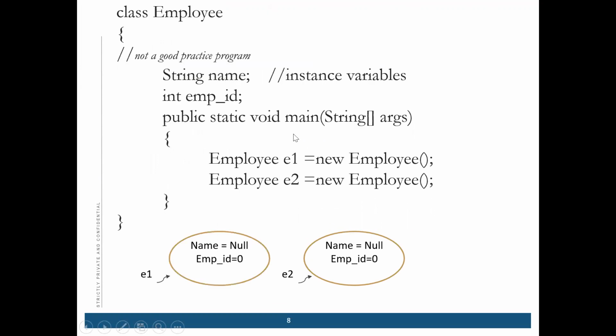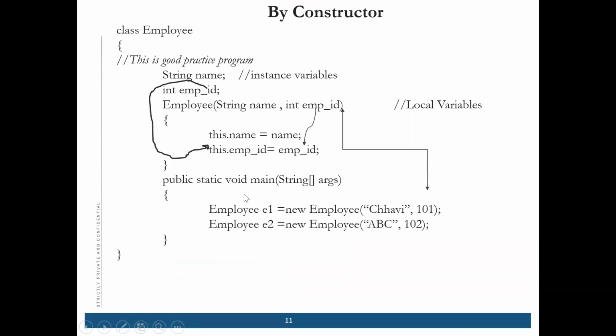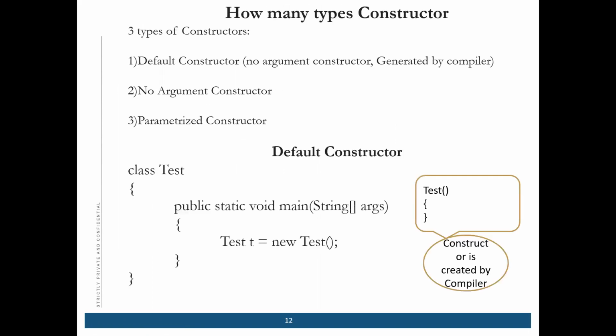To make our task easy, we use constructor, because otherwise using methods or instance variables would be a very tedious job, correct? To make it more reusable and optimizable, we use constructor.